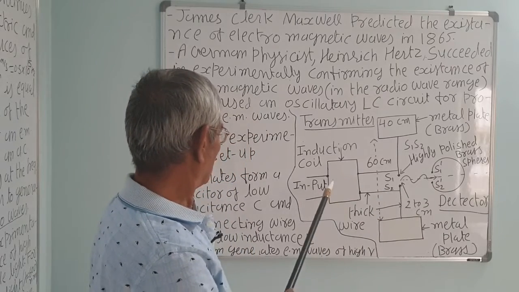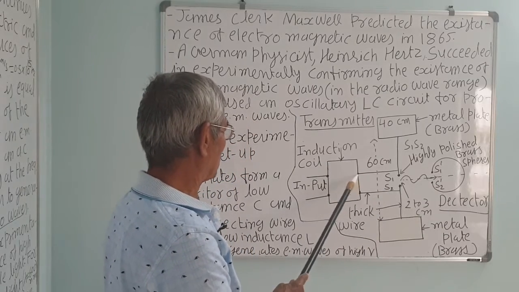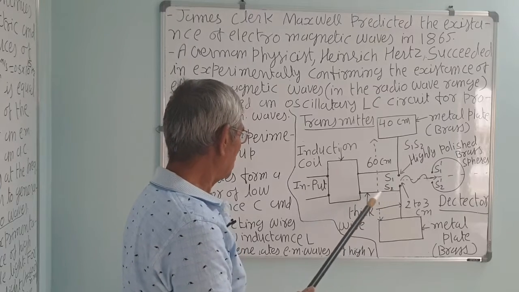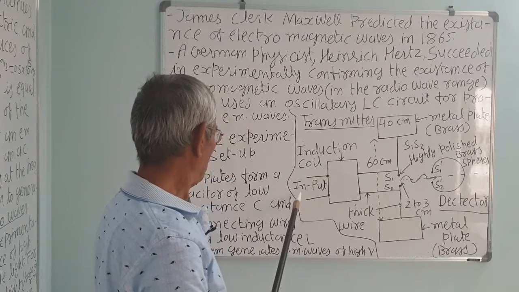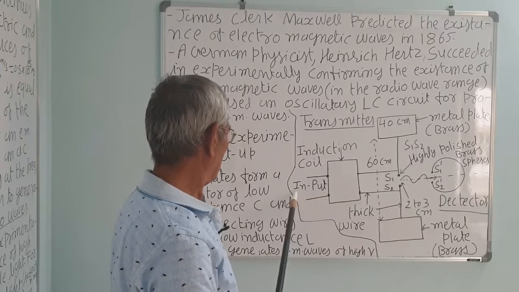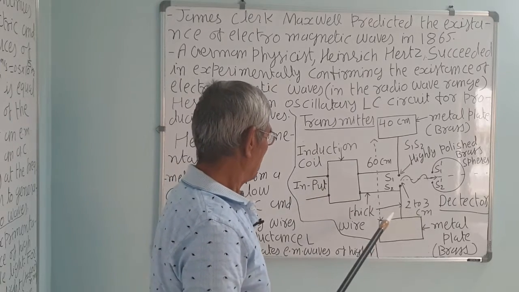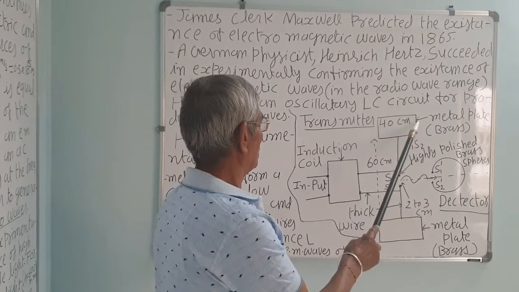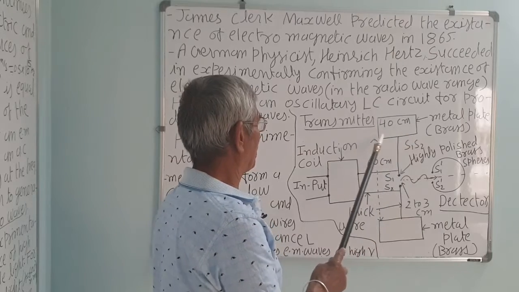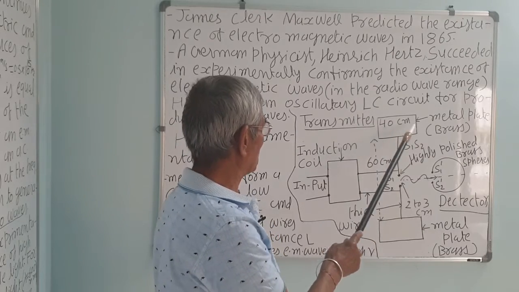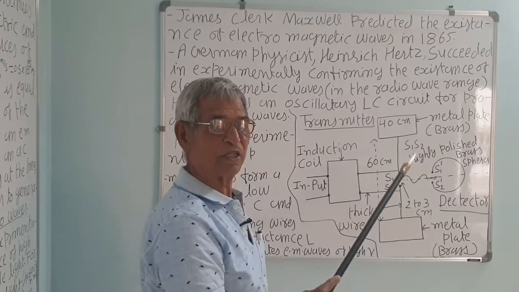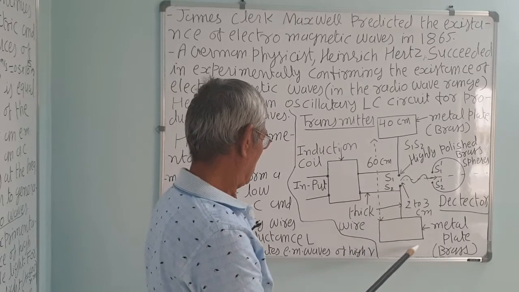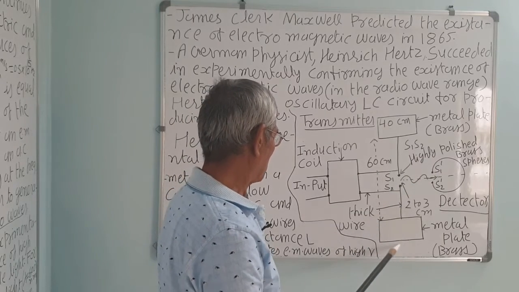So, he used this, the induction coil, these are two thick wires, output of the induction coil, and this is input of the induction coil, correct. It consists of these two square plates of size 40 centimeter, looks like a rectangle, but it is a square. So, I hope that you will understand it.